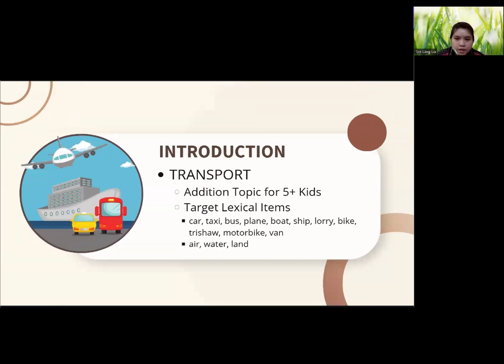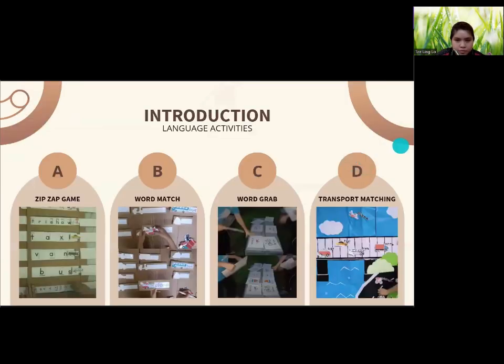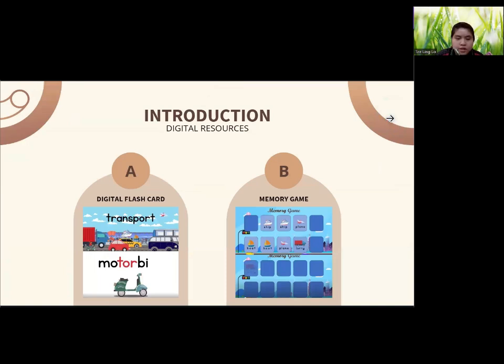The theme of my Learning Corner is about transport, which is an additional topic for 5+ kids. The target lexical items in this Fun Learning Corner will be 11 types of transportation, which are in the air, on the land, and water. In this Learning Corner, activities can be divided into 2 types: language activities, which are the zip-zap game, word match, word grab, and transport matching, and digital activities such as digital flashcards and the memory game.